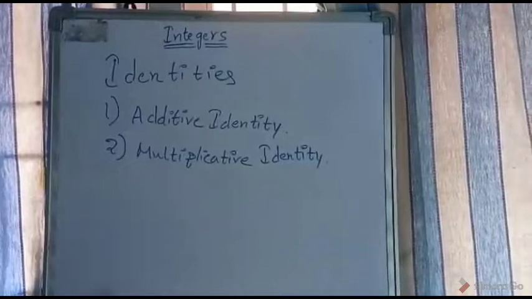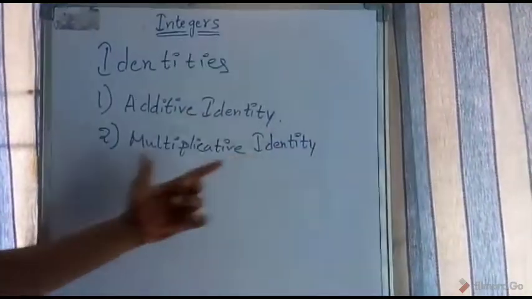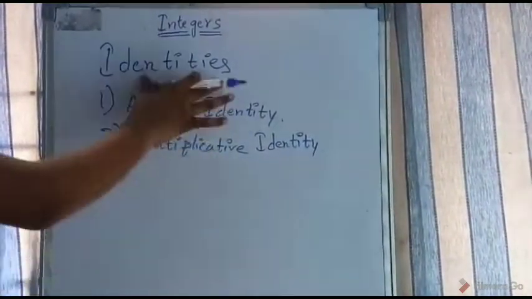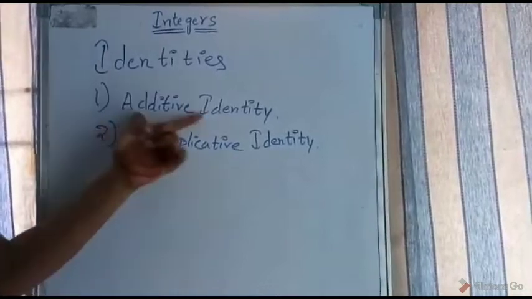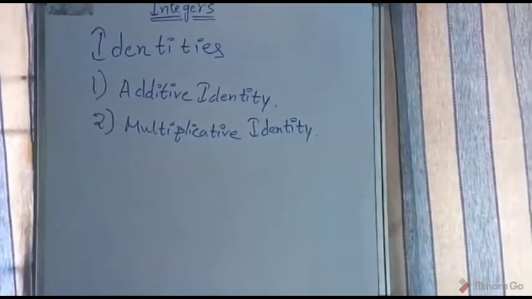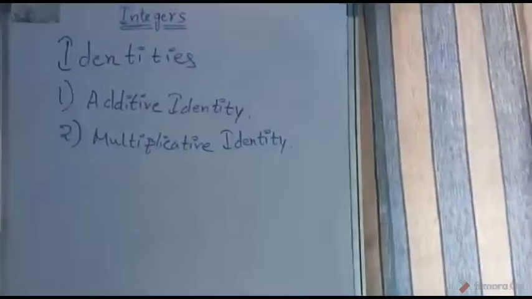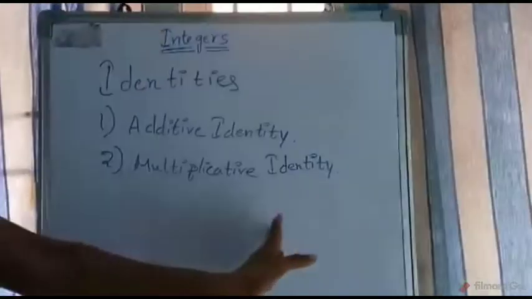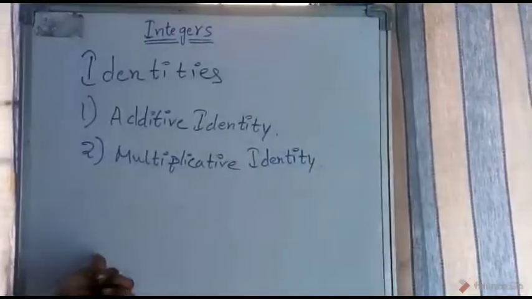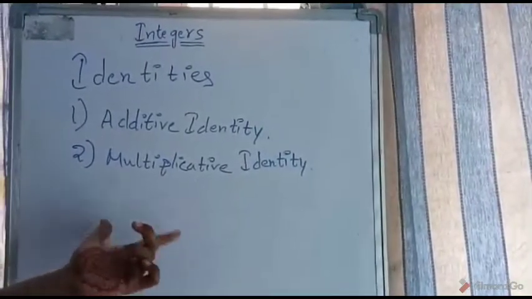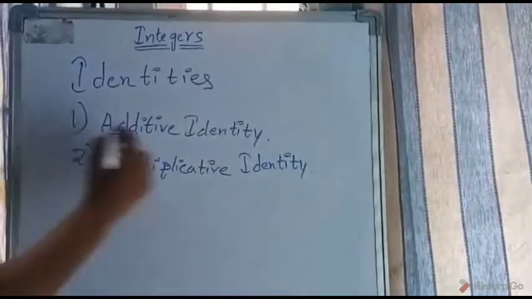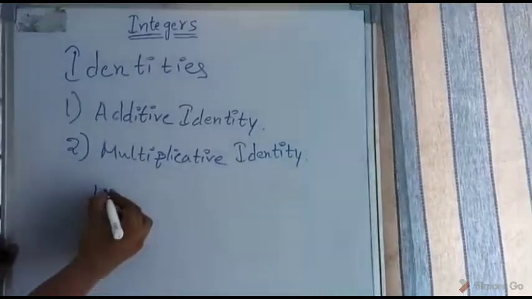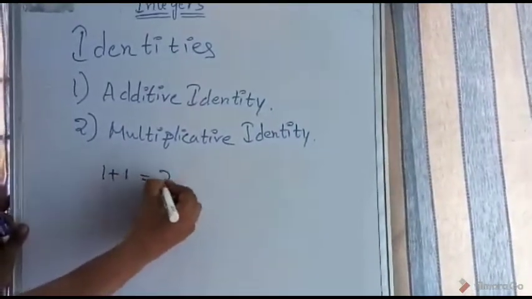Now, identities. Additive identity and multiplicative identity. What are these identities? In addition, the sum of two numbers should be equal to one of the numbers. For suppose we take 1 plus 1 equals 2.